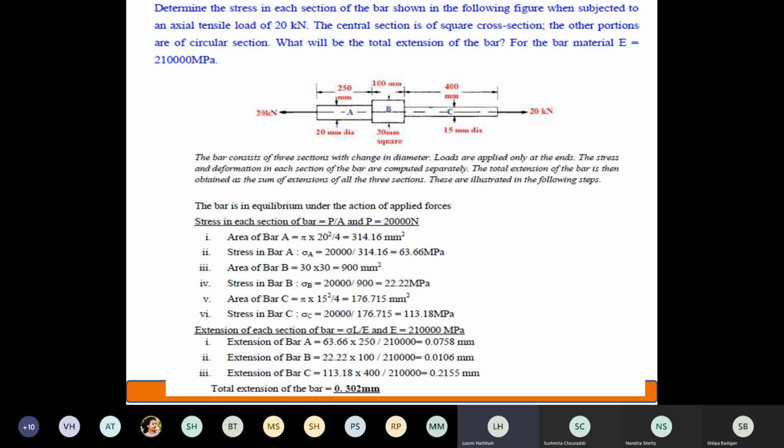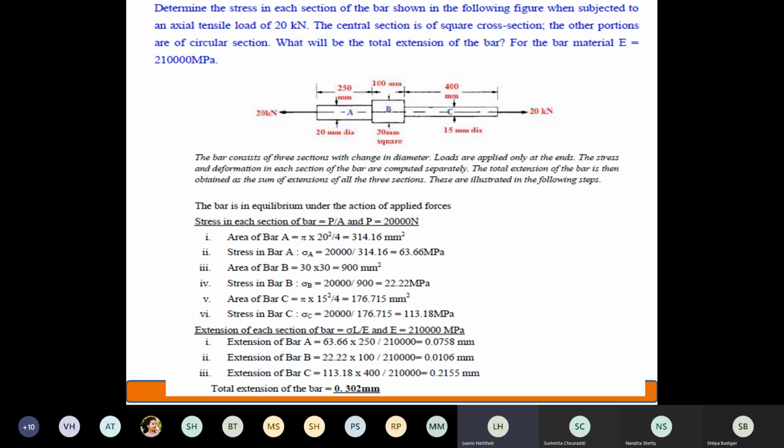See, section A diameter is 20 mm. So, what is the area? Pi by 4, 20 square. Correct? Now, we'll just go through the solution. See the solution from point number 1. Area for the bar A, pi by 4, 20 square, you will get area. Next, stress at bar A, sigma A is equal to, what is sigma A? Load by area. Load is already given to you as 20 kilonewton, 20 into 10 raised to 3, divided by area, you will get 63.6 megapascal. So, my stress at A is over.